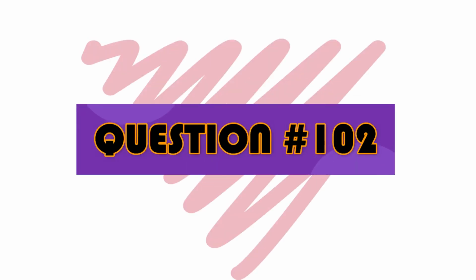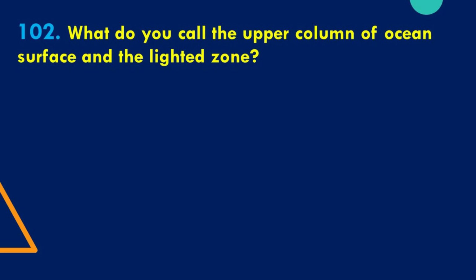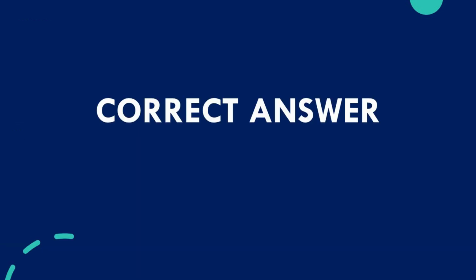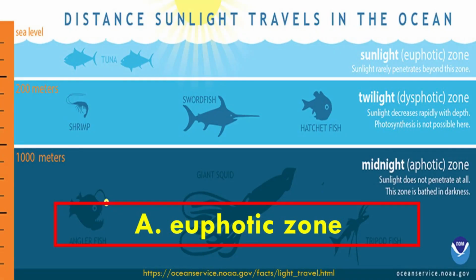Question number 102. What do you call the upper column of ocean surface and the lighted zone? A. Euphotic zone. B. Benthic zone. C. Profundal zone. And D. Aphotic zone. The correct answer is A.